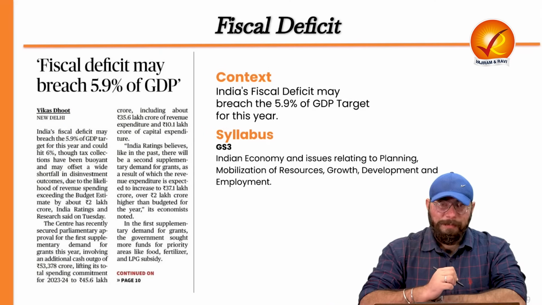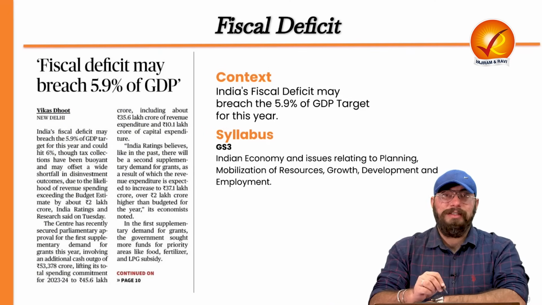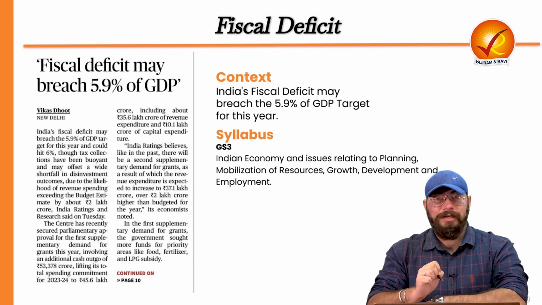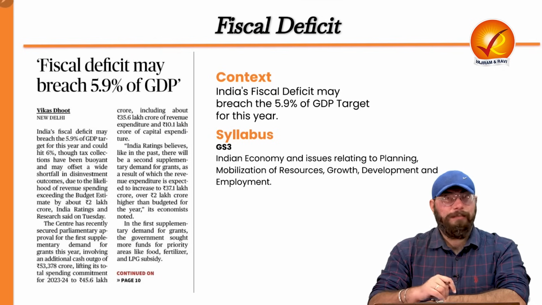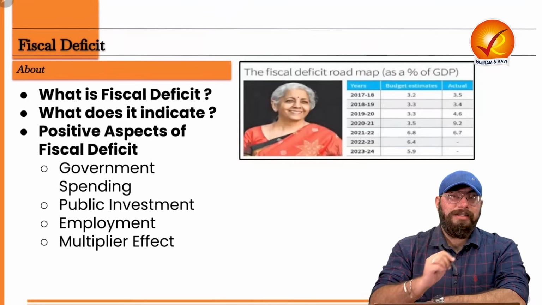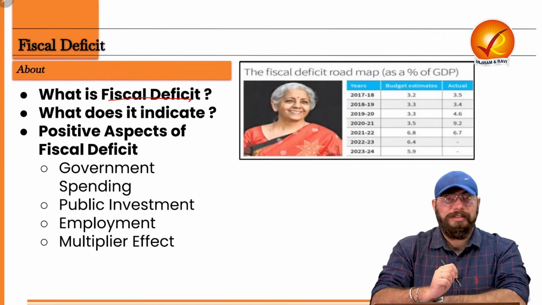So coming to the first topic, that is fiscal deficit. Now, India's fiscal deficit may breach the 5.9% of GDP target for this year. That is why this fiscal deficit is in news. And for GS Paper 3, it becomes very, very important. Primarily, we have to understand first what this fiscal deficit is.